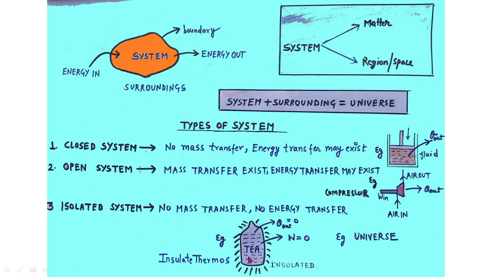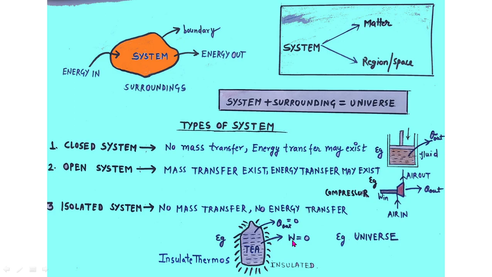No heat is being transferred outside this thermos because the thermos is perfectly insulated, and also the boundary of this thermos is fixed, so no work is being done by the system or on the system. So the net energy interaction in the form of heat and work is zero, and no mass is being transferred. So this is an isolated system: no mass transfer and no energy transfer.